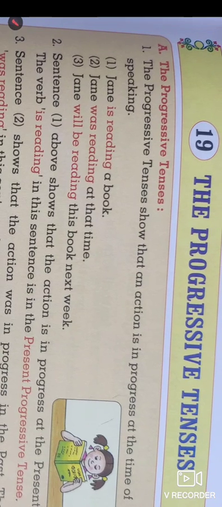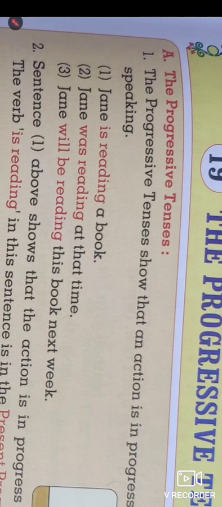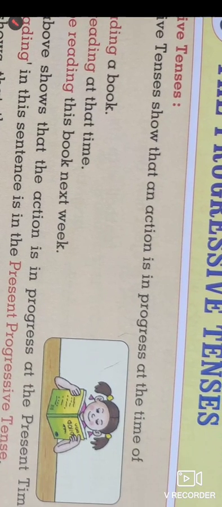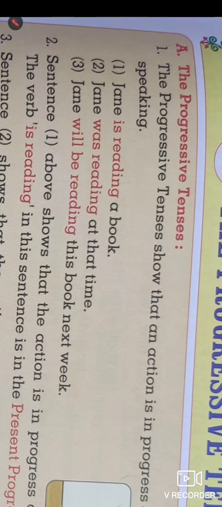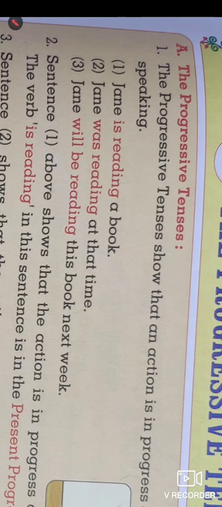Look at the first point of this lesson, that the progressive tenses show that an action is in progress at the time of speaking. So it is a continuous process, which has already started but is not yet completed.